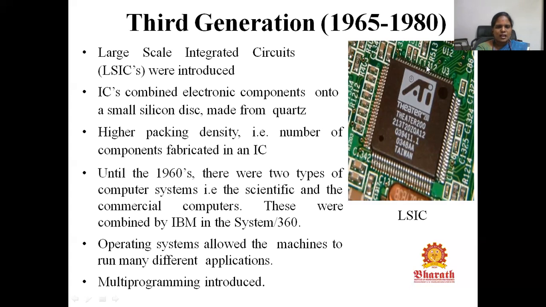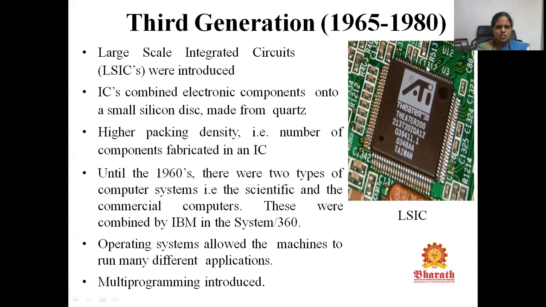ICs combine these electronic components into a small silicon chip. That chip is made with quartz. So again, the size of the computer was reduced to be much smaller. Here the packing density is high because the number of components fabricated in an IC is increased.